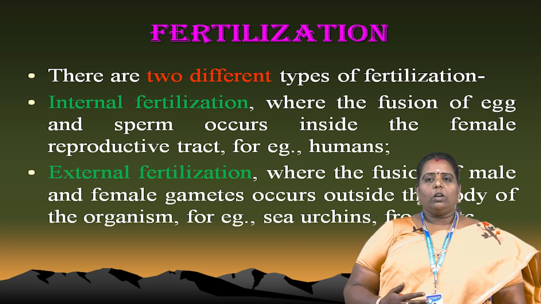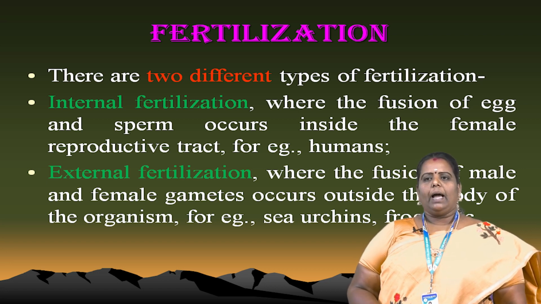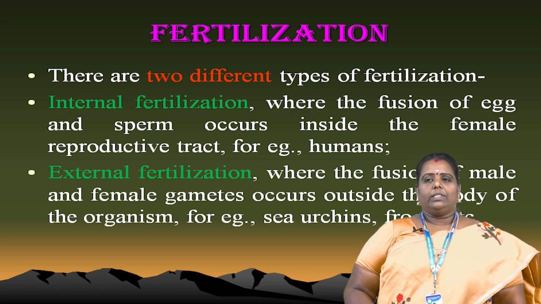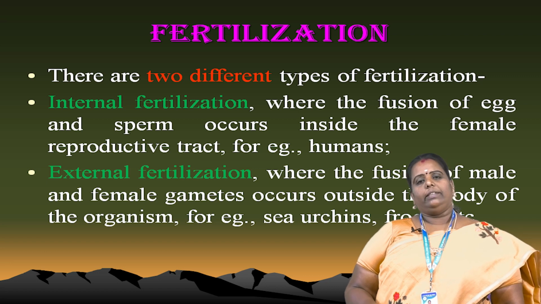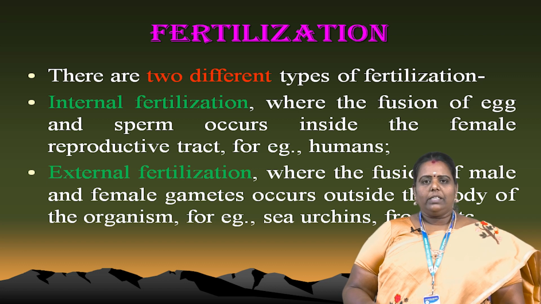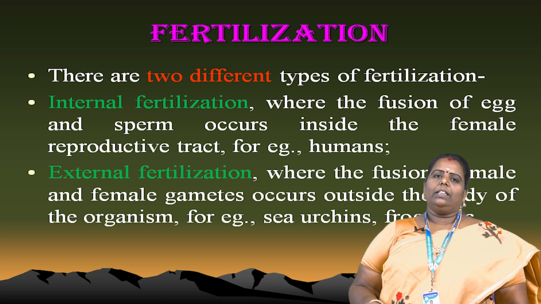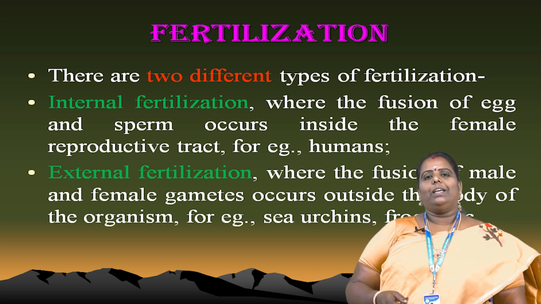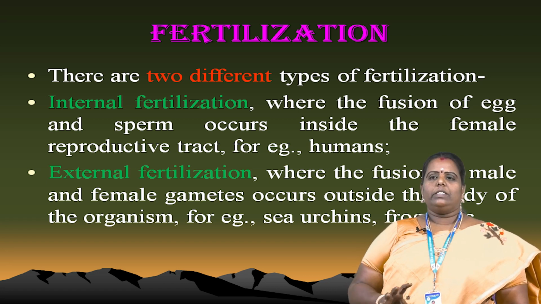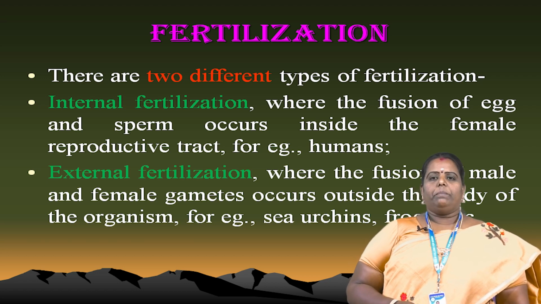What is meant by external fertilization? Just the opposite, where the fusion of the male and female gametes occurs outside the body of the organism. For example, sea urchin, frog, etc. How does external fertilization occur? The egg is released and the sperm is also released in the water. After that, externally within the water, the egg and sperm fuse and form new ones. That is a very good example. Frogs. Now you know the frog is an amphibian.